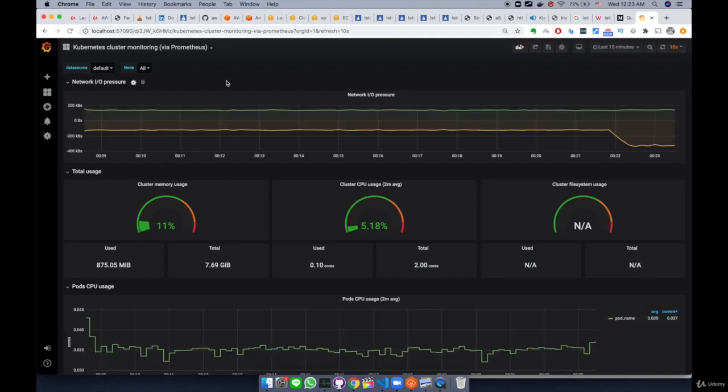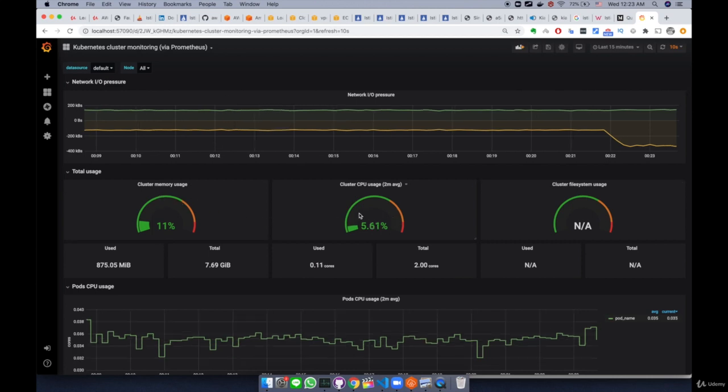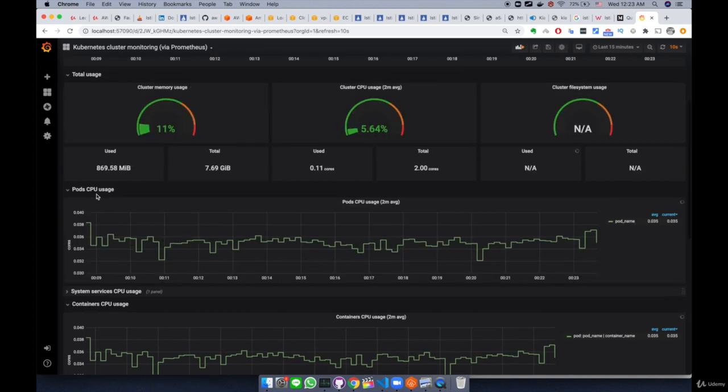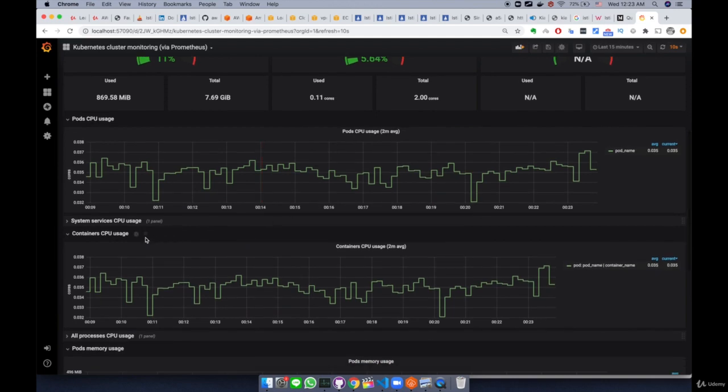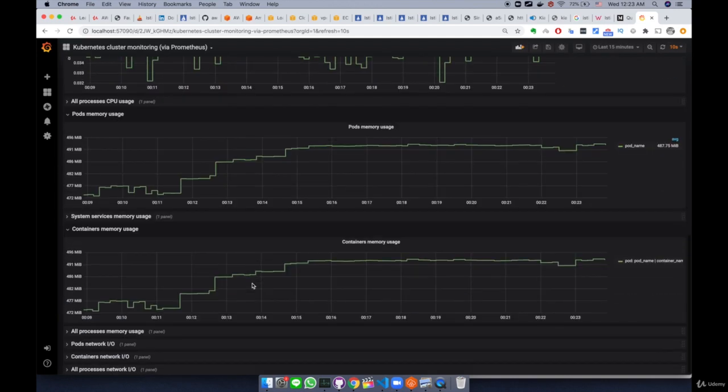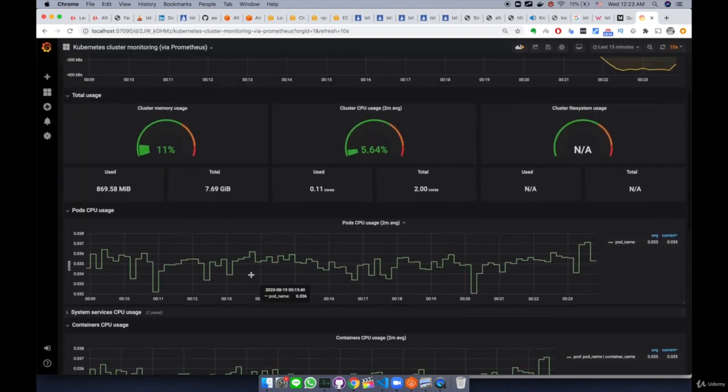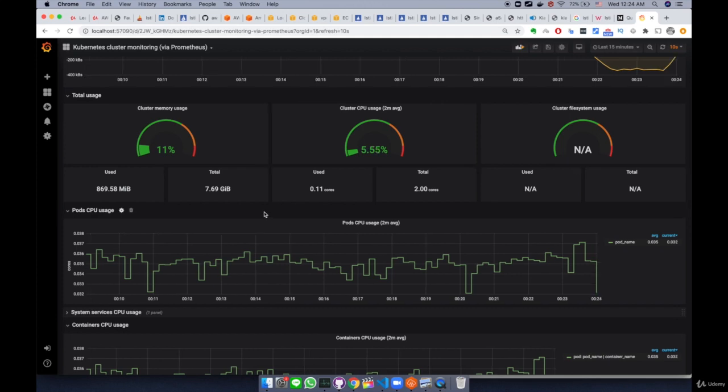So this is one of the many dashboards that we can use for free on Grafana. Here we see cluster memory usage, CPU usage. This is the EC2 instances, CPU, and the memory metrics. And also we have pod CPU usage, container CPU usage, pod memory, container memory. Because we've already deployed pods like Prometheus and Kiali and Grafana, they are using this CPU.